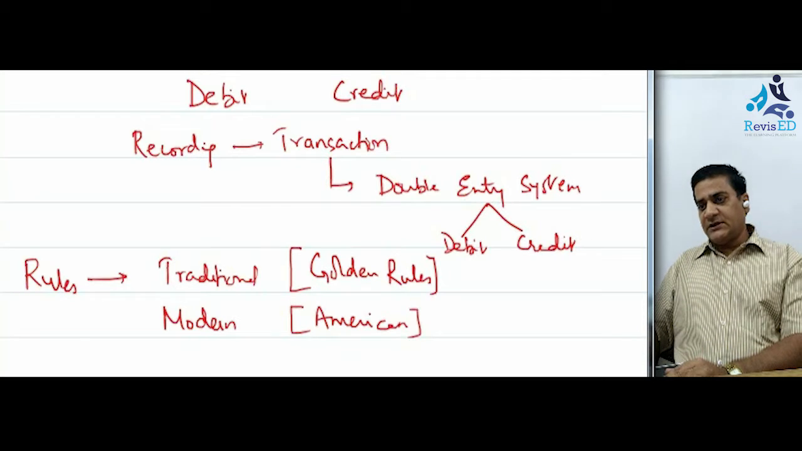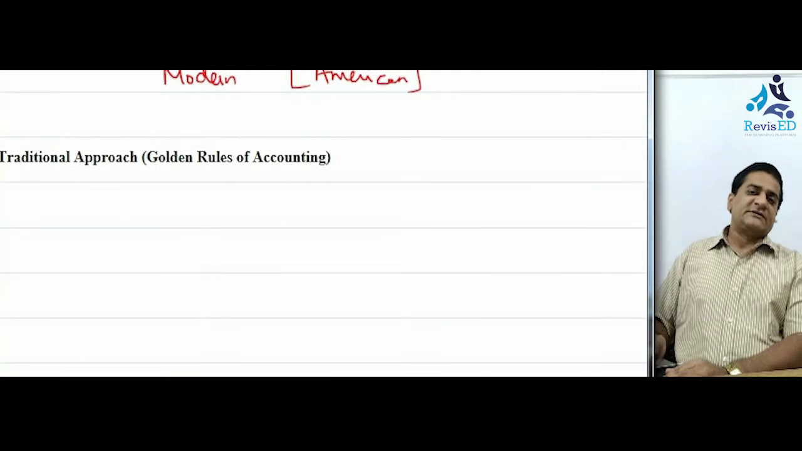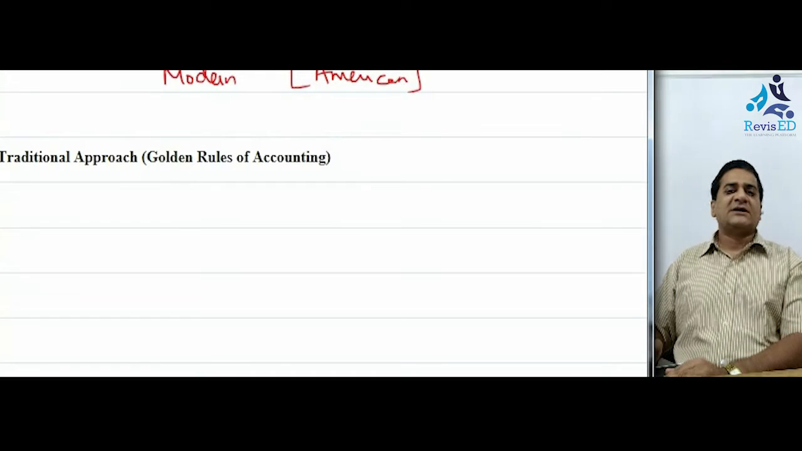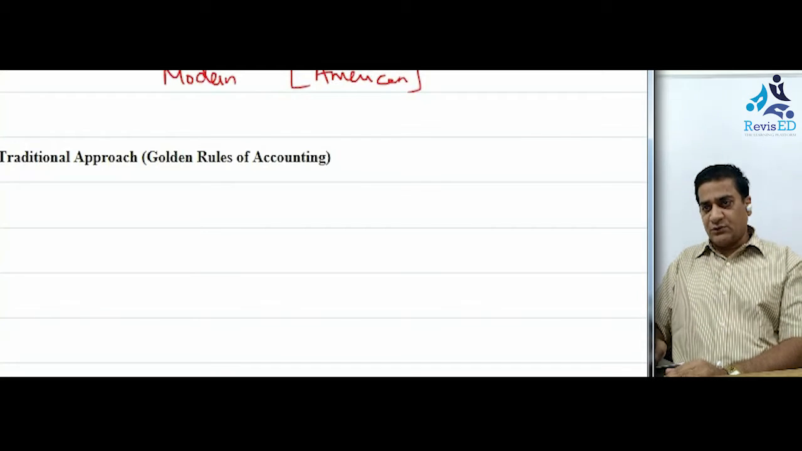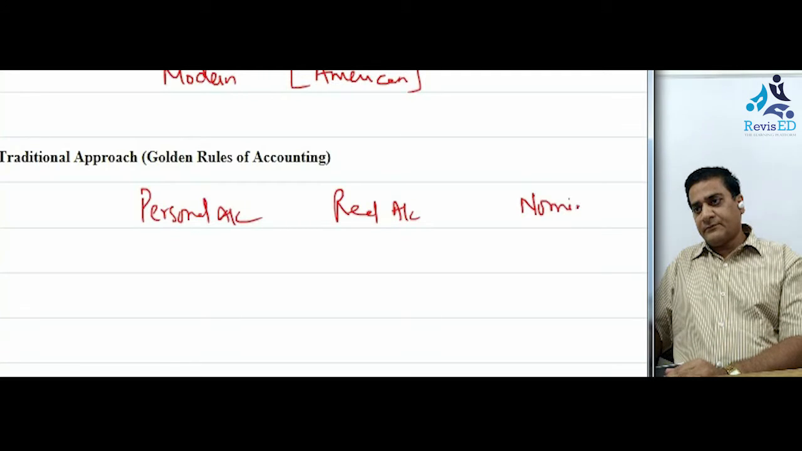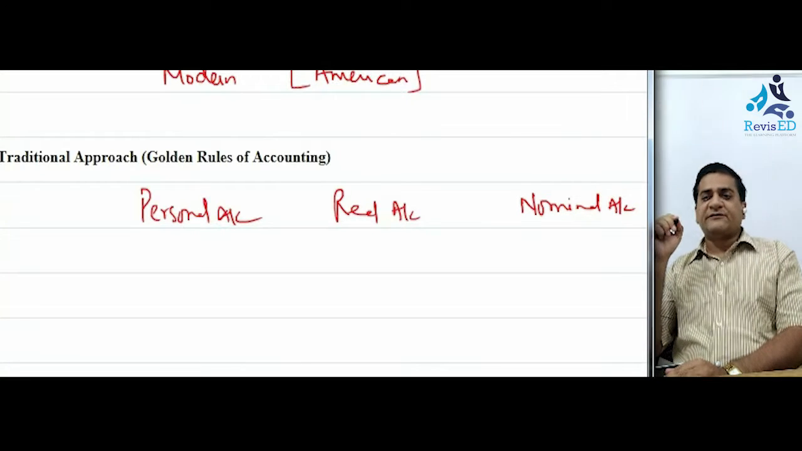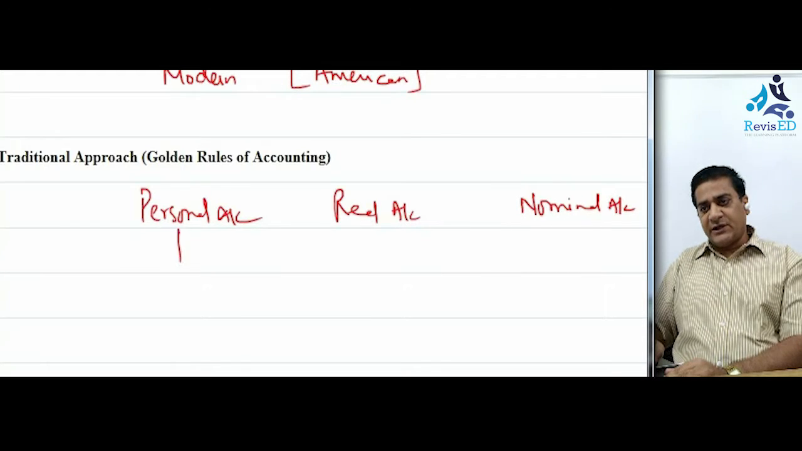So now talking about the traditional approach, what is it? See, the traditional approach is very simple. It says the whole accounting can be divided into three basic accounts. The whole world of accounting can be divided into three different types of accounts. One is the personal account, the other one is the real account, and the third one would be the nominal account. If you understand the meaning of these three terms, then the rules of debit and credit would be very easy for you.